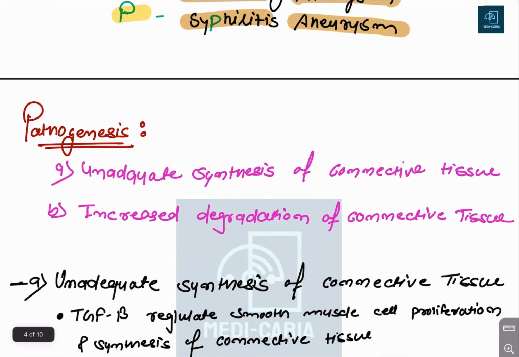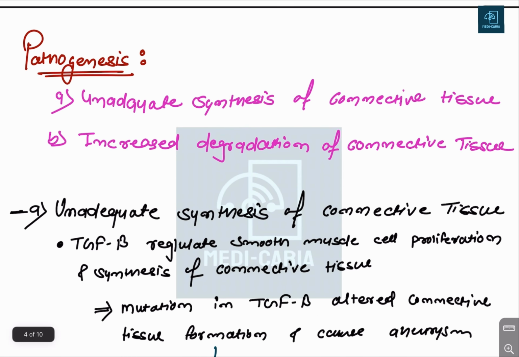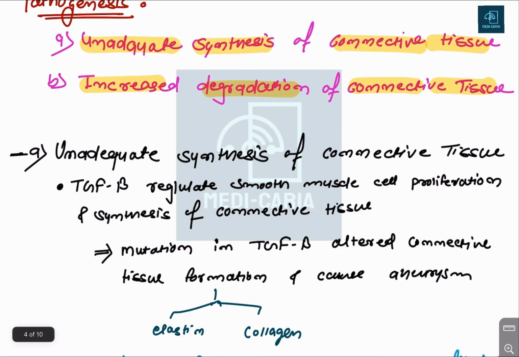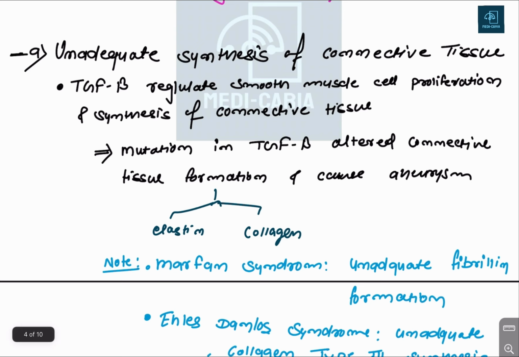Now let's come to the pathogenesis of the aneurysm. The pathogenesis will be inadequate synthesis of the connective tissue. Mainly what happens in the aneurysm is weakening of the arterial wall and dilatation of the arterial wall. So the first factor can be inadequate synthesis of the connective tissue, and the second will be increased degradation of the connective tissue. Both of these factors are favorable for thinning of the arterial wall. Firstly, we'll discuss the inadequate synthesis of the connective tissue.